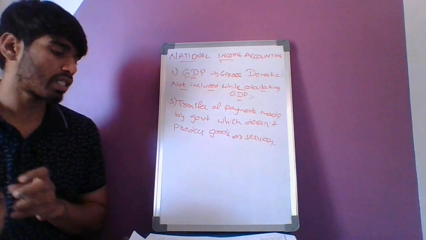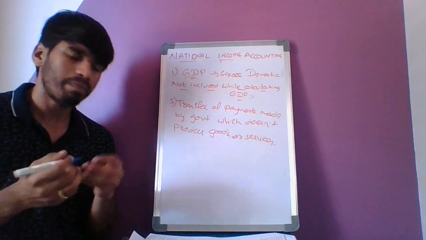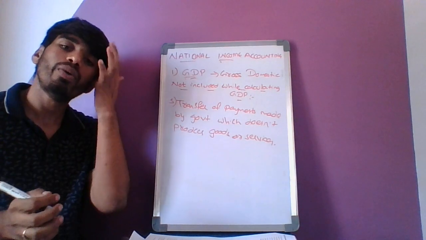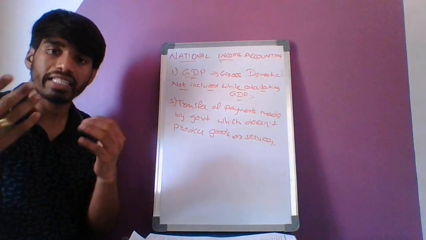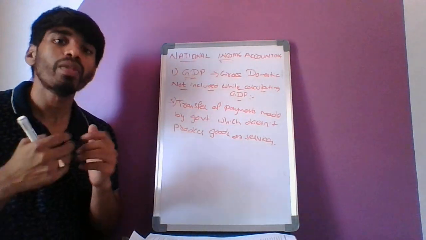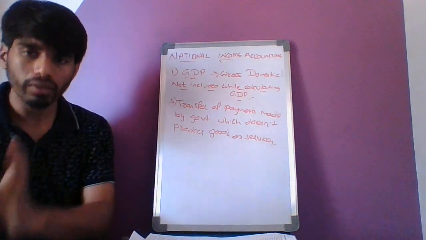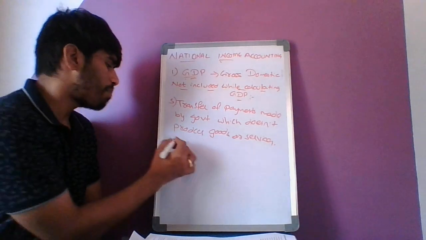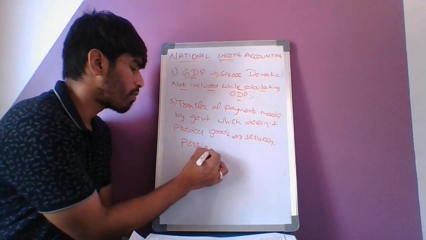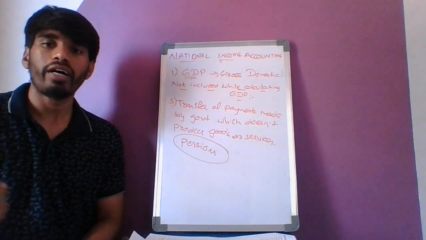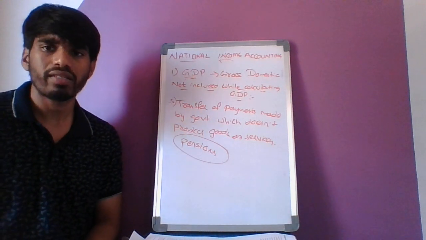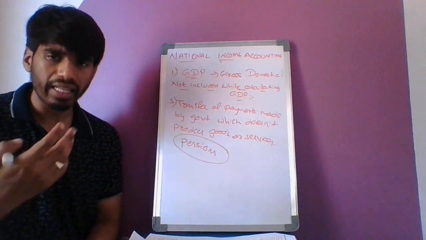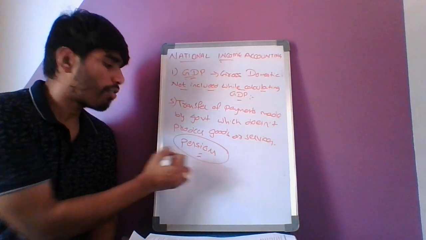Now let us understand this statement very carefully. Transfers made by the government. Now we know that under the name of different schemes, the government transfers money to the people, right? One of the examples is pensions. In many states, like Andhra Pradesh, Telangana, Tamil Nadu, Karnataka, and other states also, there is a concept of pension.